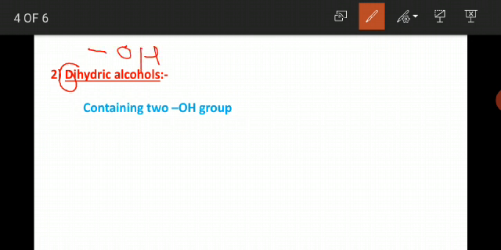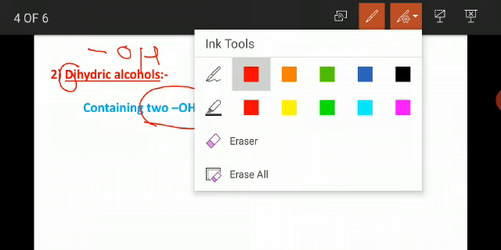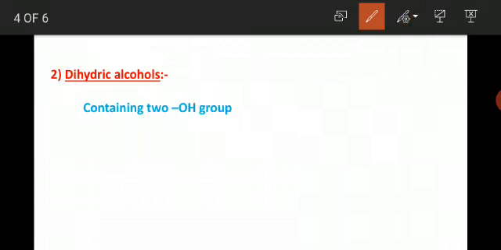So the alcohols which contain two hydroxyl groups are called dihydric alcohols. This is the definition of dihydric alcohols, very parallel to that of monohydric alcohols. Now we will see an example.